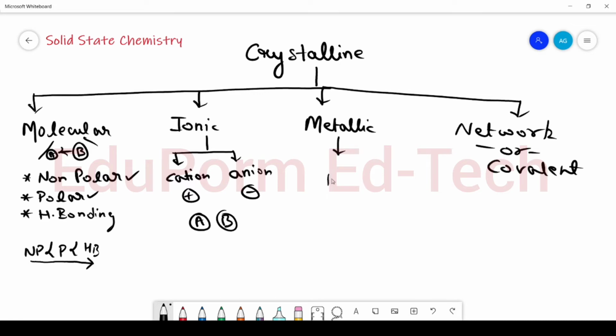Then we have metallic crystalline solid. These are usually made up of metals. They may have coordinate covalent bond present between them. Example, iron, nickel, cobalt, etc. Okay, these are metallic in nature.